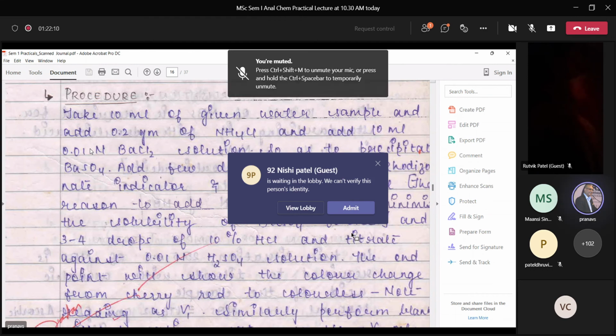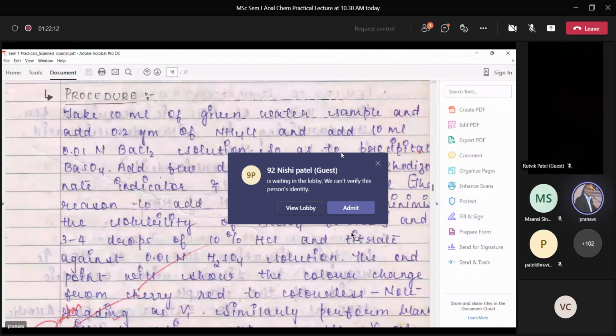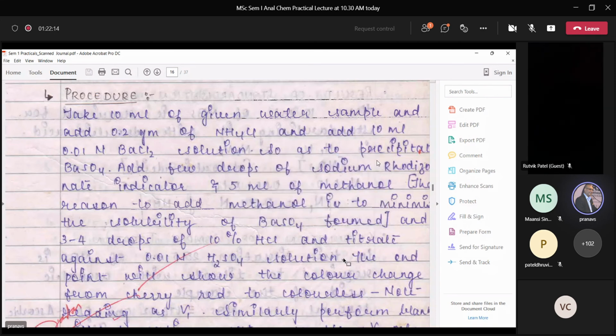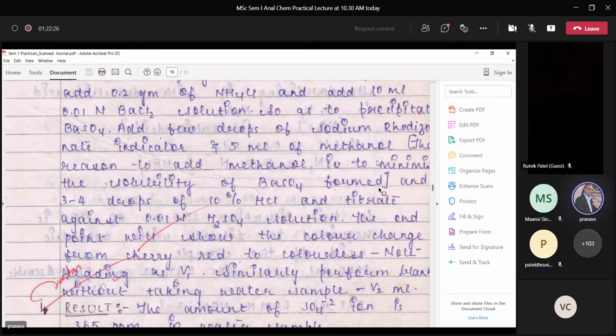And then you maintain a solution which is slightly acidic in nature, so that this titration could be facilitated. As such, you are going to add acid to it.